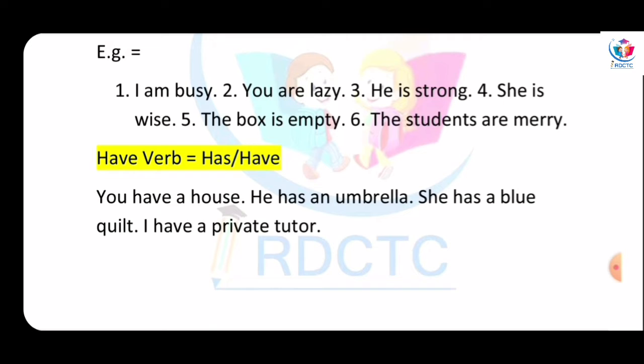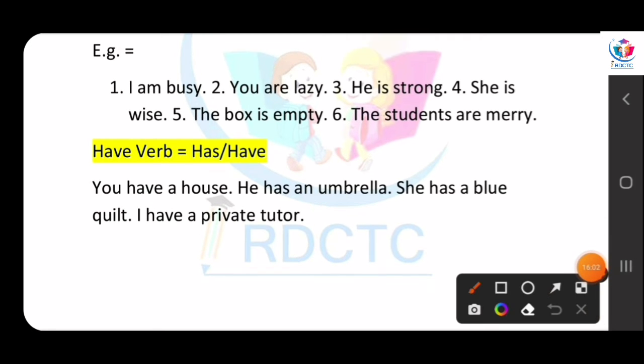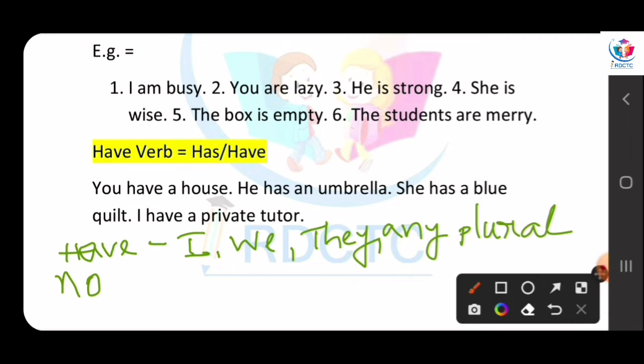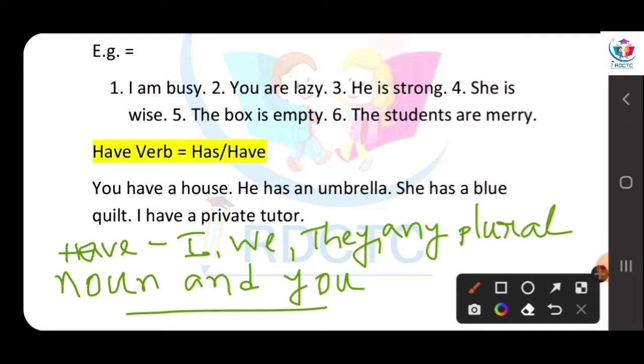Now we see the have verb. Have verbs are has and have. We use have after I, we, they, you, and any plural noun. Okay? We use have after them.